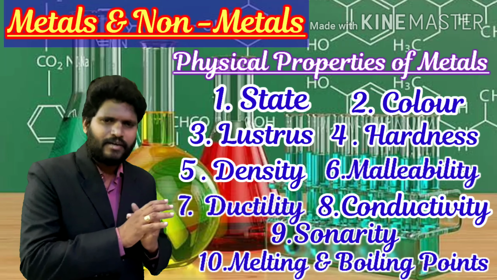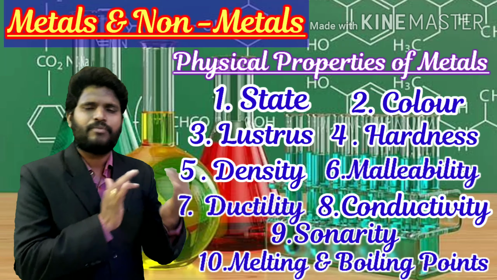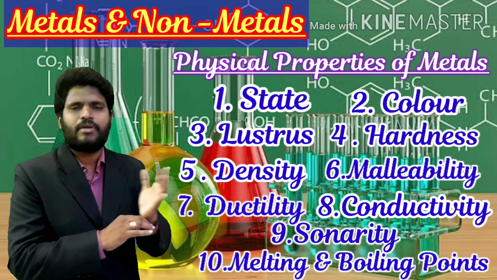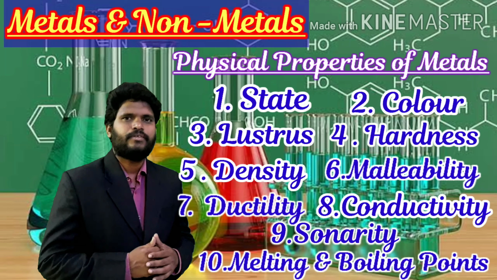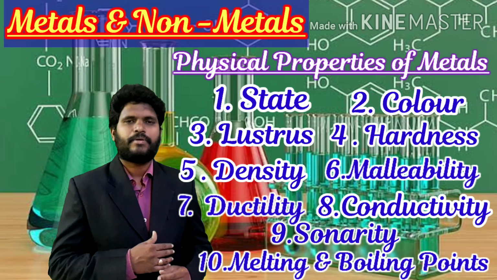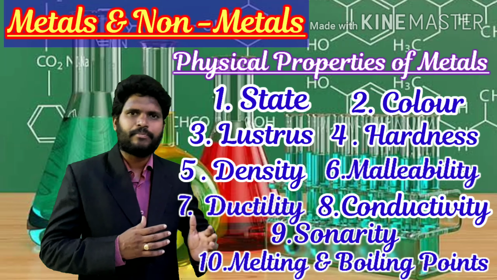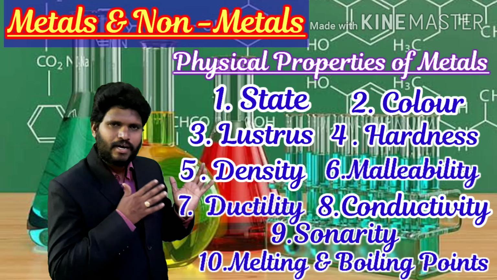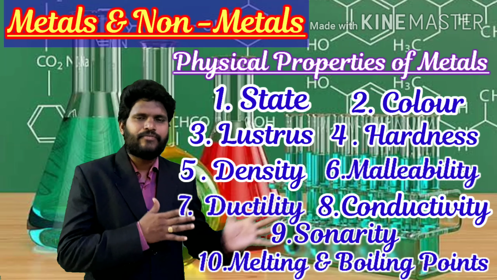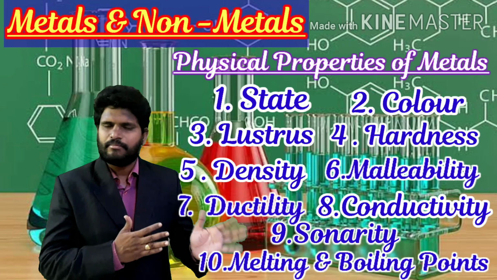In the same manner, to distinguish non-metals from the metals, only these physical properties we are going to study. So how many total physical properties are there here? A total of 10 physical properties.